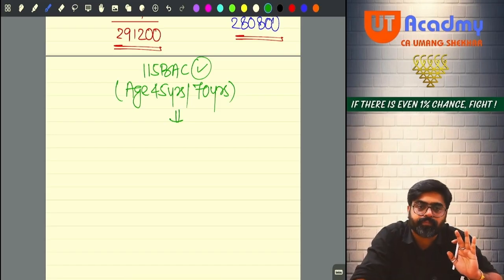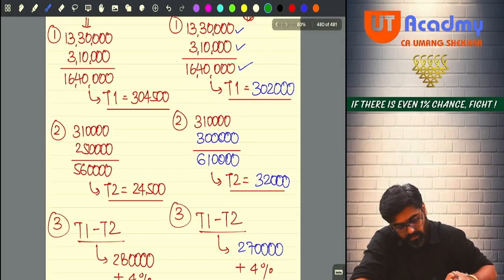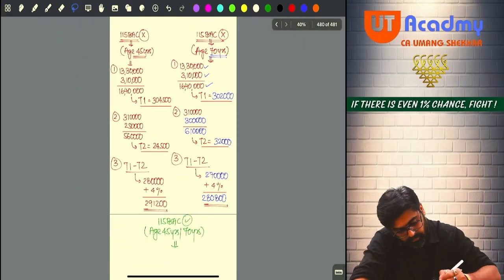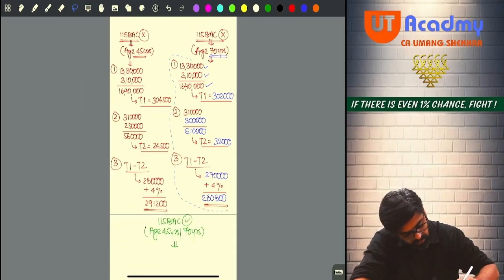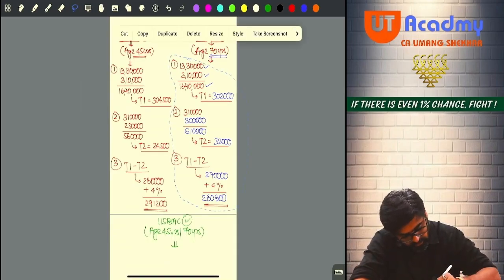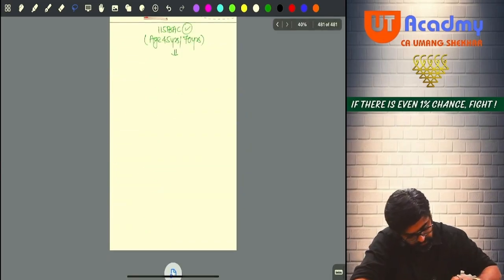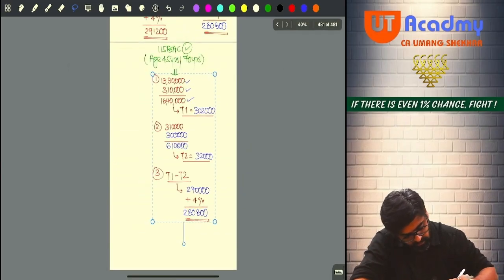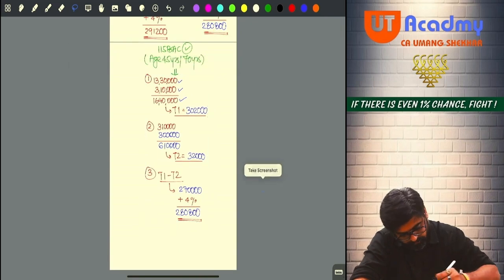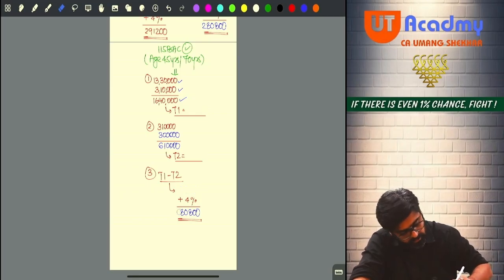Hello sir. Getting my point? Pay attention now. What I'll do here, I will take this calculation, copy, and I will change it a little bit. Copy, and I will paste it here. Okay, same calculation, same. But wait, now this tax will change. This will also change. This will also change.